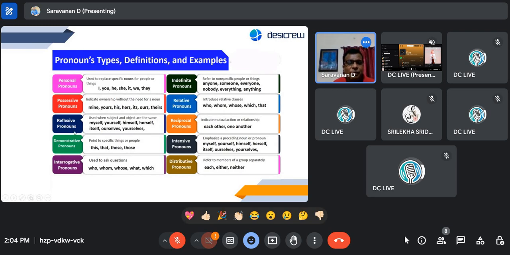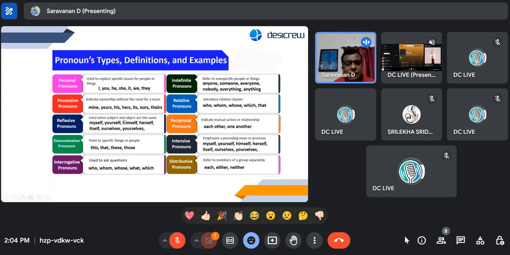Reflexive is used when subject and object are the same. For example, Shakti himself read these sentences. Shakti is a noun, and himself here is a pronoun. This is what is called a reflexive pronoun.